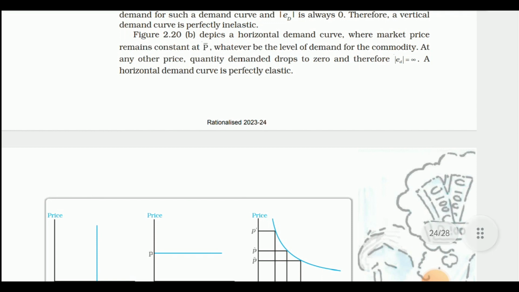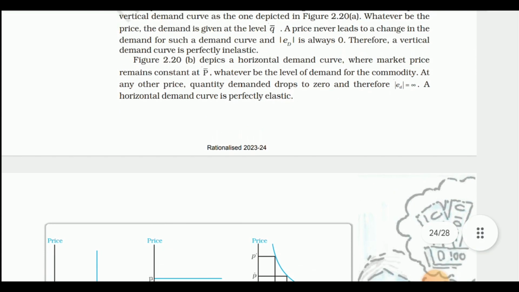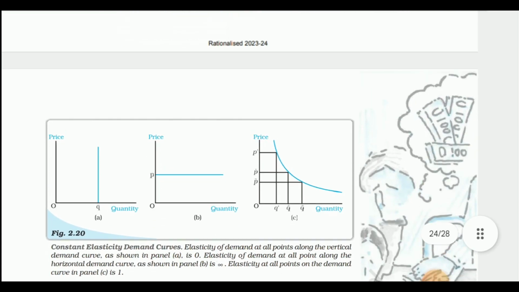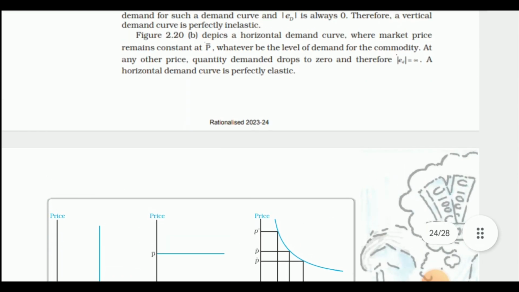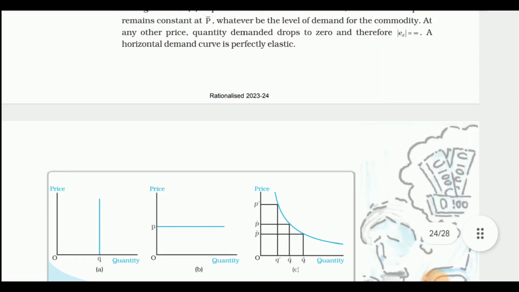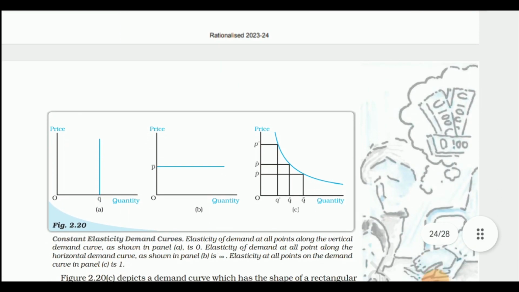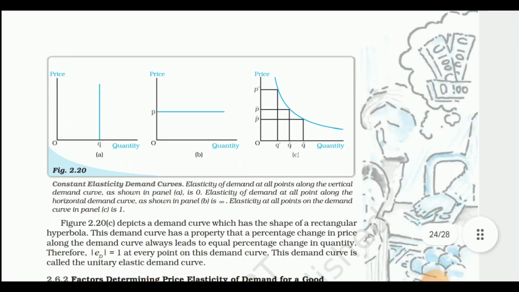Figure 2.20b depicts a horizontal demand curve. In b, we can see a horizontal demand curve where the market price remains constant. Where does the market price remain? Constant, it does not change. Whatever be the level of demand for the commodity at any other price, quantity demanded drops to zero. Where does the quantity go? It goes to zero, and therefore elasticity is equal to infinity. A horizontal demand curve is perfectly elastic. The horizontal demand curve is perfectly elastic.